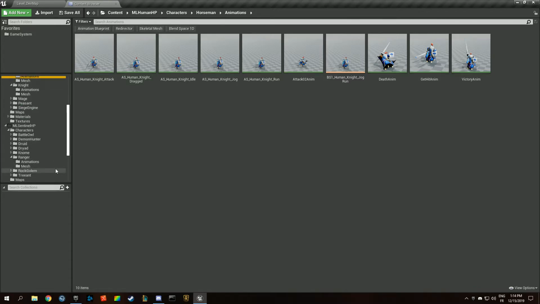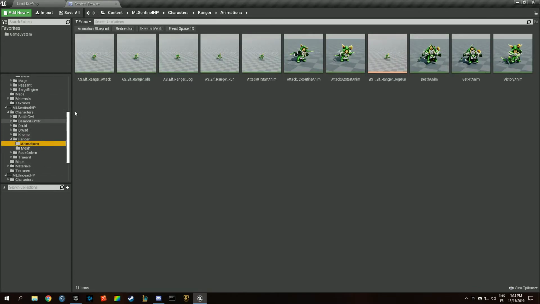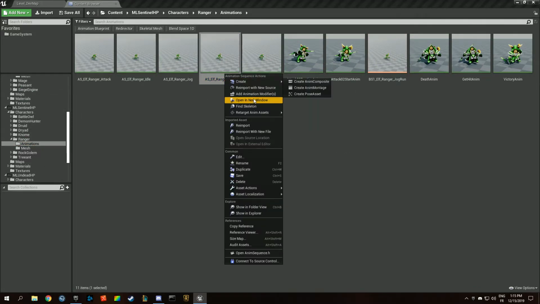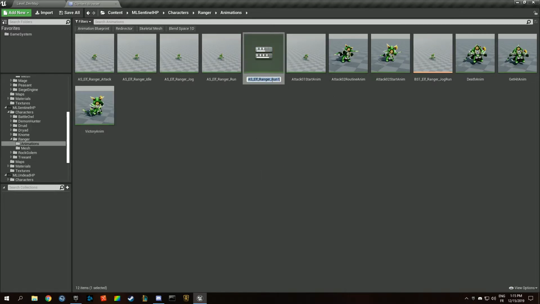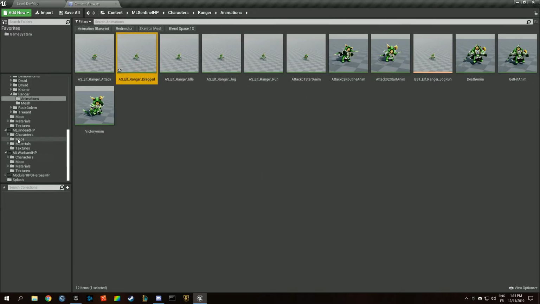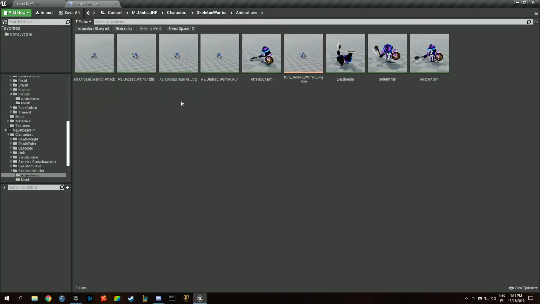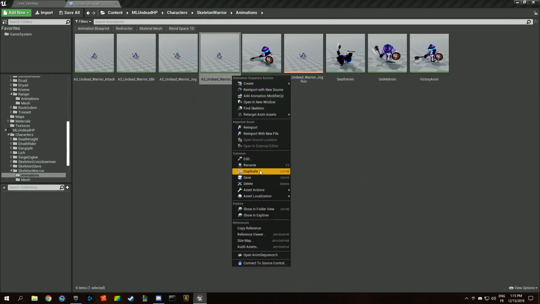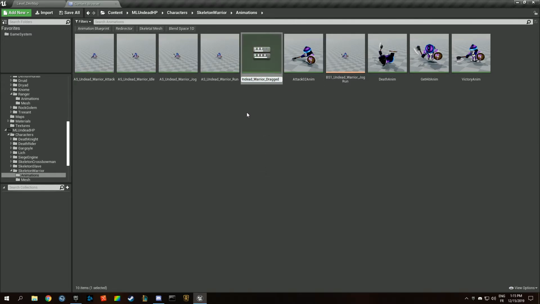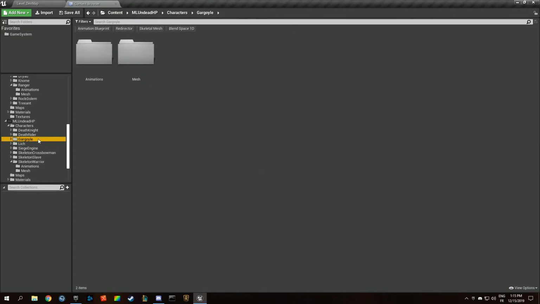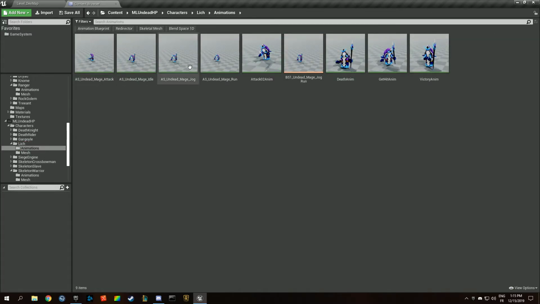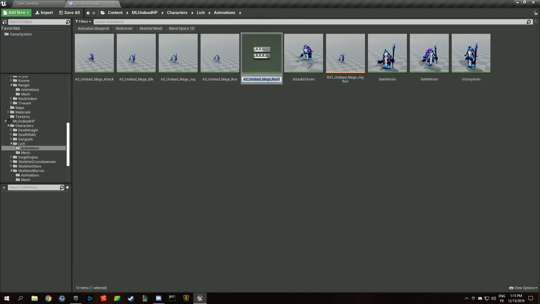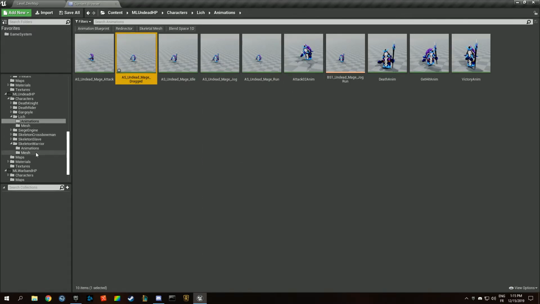In the sentinel, we want the ranger, run, duplicate, dragged. We want the warrior, like this. Like I said, we want the lich, which is actually our mage. Yeah, we want run, and this is going to be called dragged.